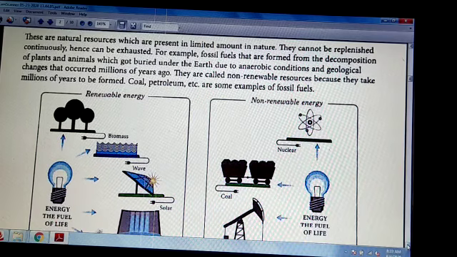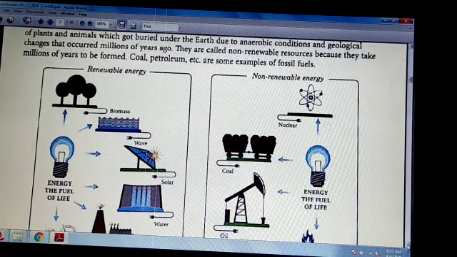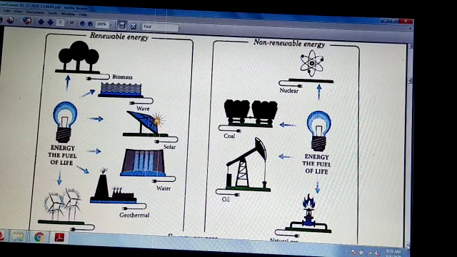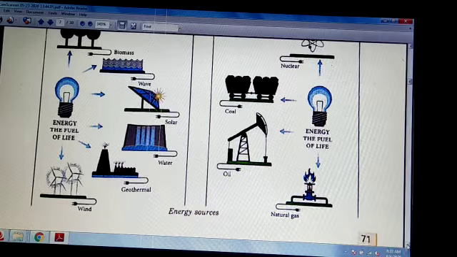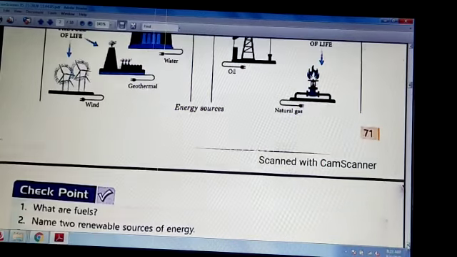Now you can see two pictures given here. One is of renewable energy, second is of non-renewable energy. So first one, renewable energy, you can see biomass, solar energy, then geothermal energy, even wind energy. All these are used for producing energy. Non-renewable: nuclear, coal, oil, natural gas and all. So these are the different sources of energy.